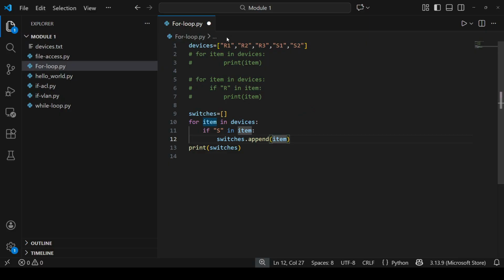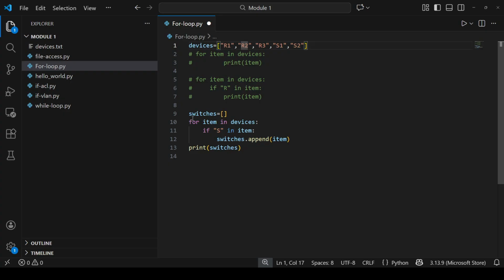For the first item in devices, R1, if S is in the item, that is false, so it will not append. Again the loop will go to for item in devices, and here it will read the second item. If S is in the item, no, R2 has no S, so it will not append.